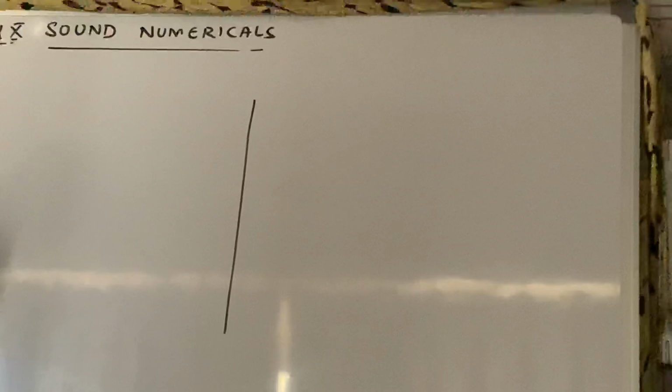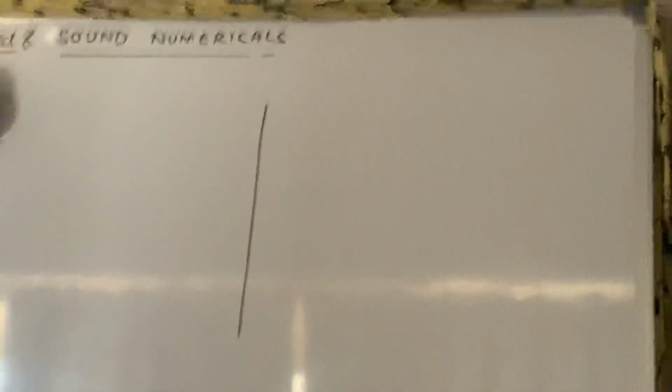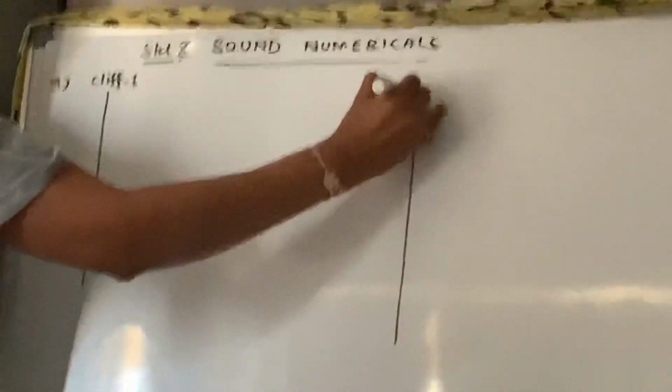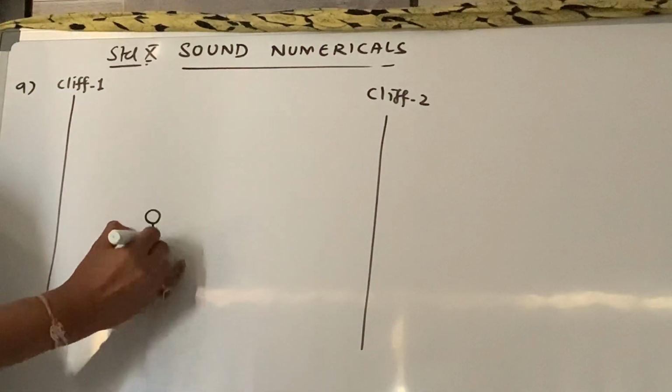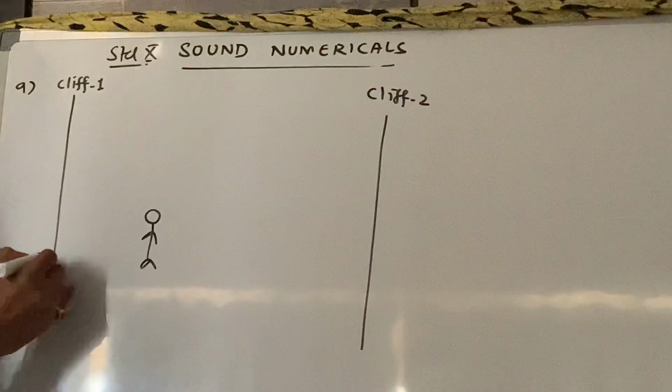Now in ninth sum, a person is standing between two vertical cliffs. So here, this is one cliff and this is another cliff, right? I will call this cliff 1, and this cliff 2. The person is standing between these two cliffs. Here is the person standing.